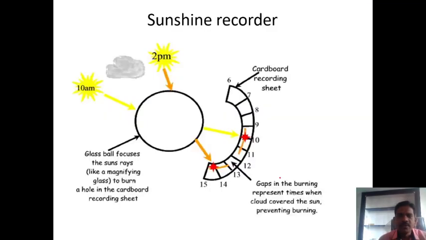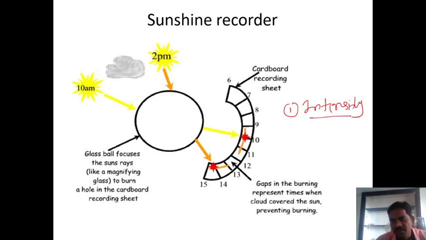Okay, so how is it measured? Consider here, a glass ball focuses the sun rays like a magnifying glass to burn a hole in the cardboard recording sheet. This is the cardboard recording sheet. There is one strip of card fitted. Suppose you consider 10 a.m., okay, then after that the clouds, then 2 p.m. So at 10 a.m. there is maximum intensity of light.